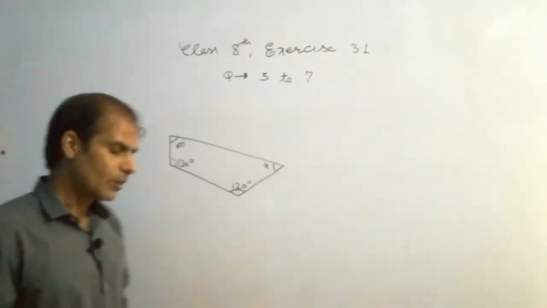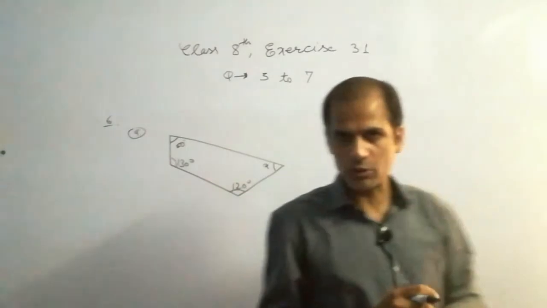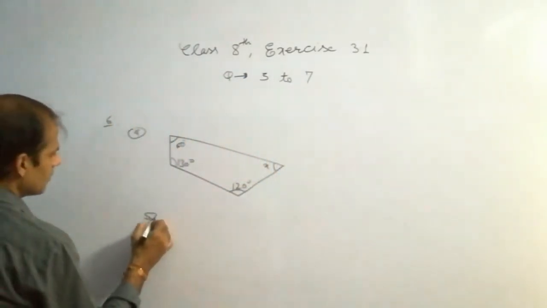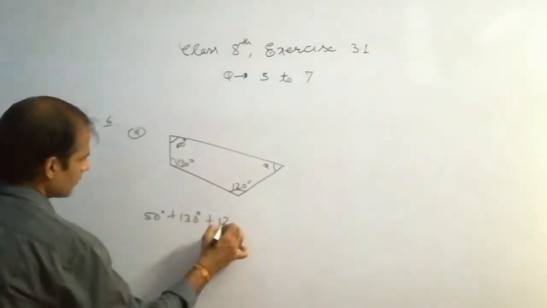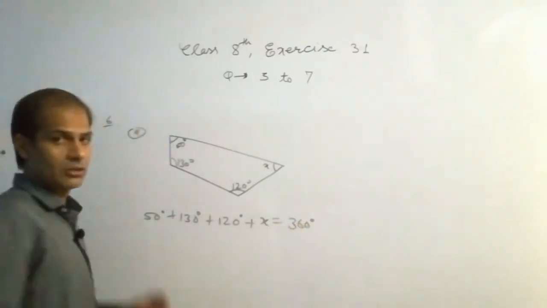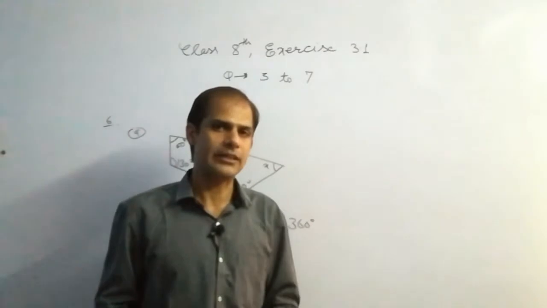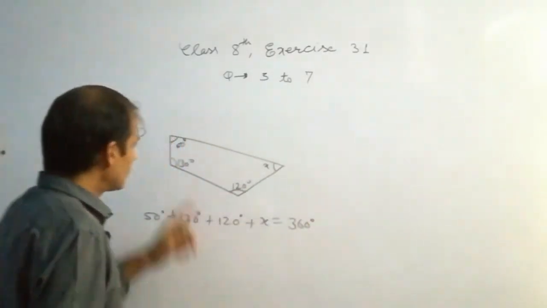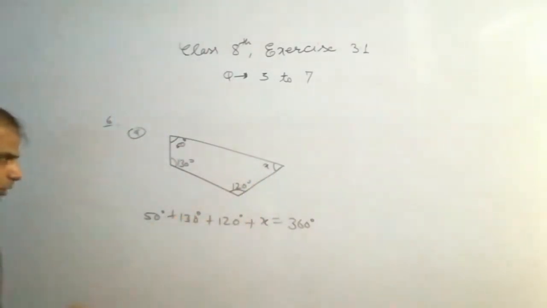As you know, for any quadrilateral, the total of its angles is 360 degree. It means we'll just write 50 degree plus 130 degree plus 120 degree plus x equals 360 degree. Remember, in the case of a triangle the angle sum is 180 degree. In the case of quadrilateral it is 360 degree. So the total of these four will be 360 degree. Now we will add them.